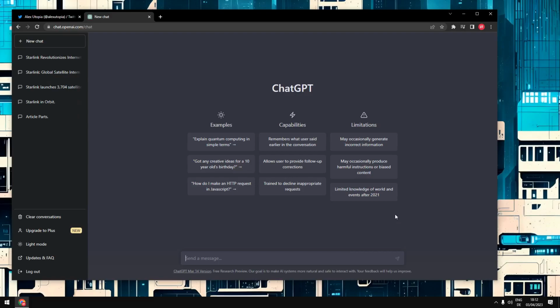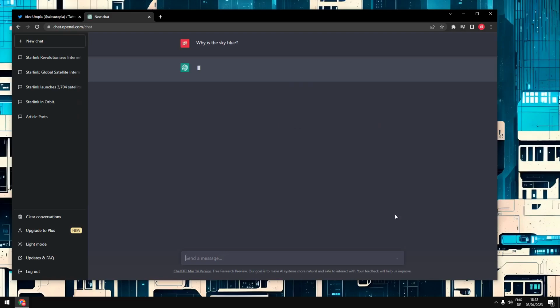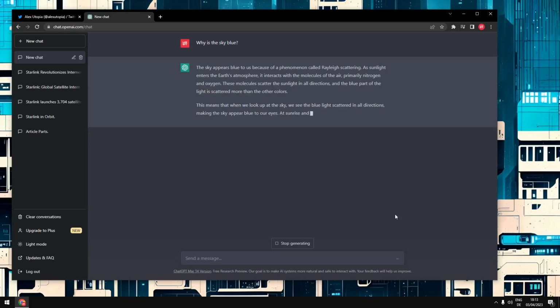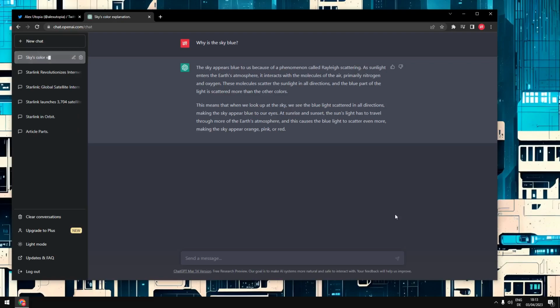Something simple, for example, like, why is the sky blue? And it will tell you something about the atmosphere and wavelengths of light and things like that, I suppose. And it will probably have the right answer for you. Most people use it like that. Very simple stuff, but you can do so much more with it.